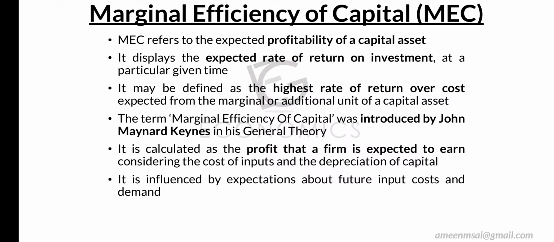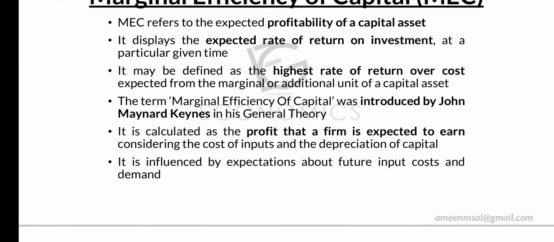If we are making any sort of investment, in the sense that we are investing in capital, what is the expected rate of return on investment? The return we get on the investment we make, at a particular time, is what we call MEC.